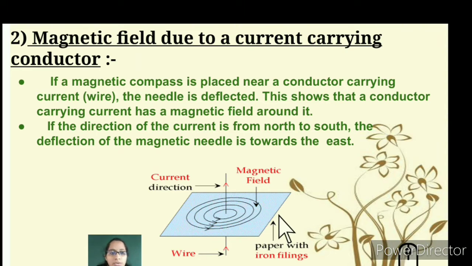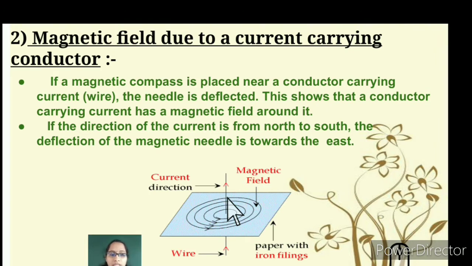So next, coming to magnetic field due to a current carrying conductor. You always know a conductor conducts electricity. So when a current carrying conductor is placed in a magnetic field, what is going to happen? Let's see that if a magnetic compass is placed near a current carrying conductor wire, the needle is deflected. This shows that a conductor carrying current has a magnetic field around it.